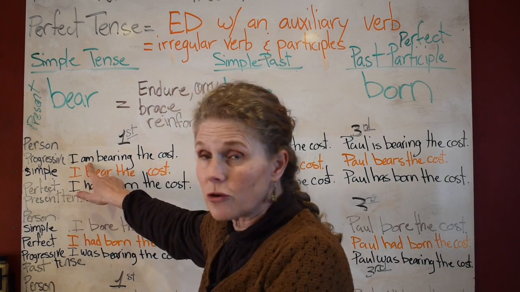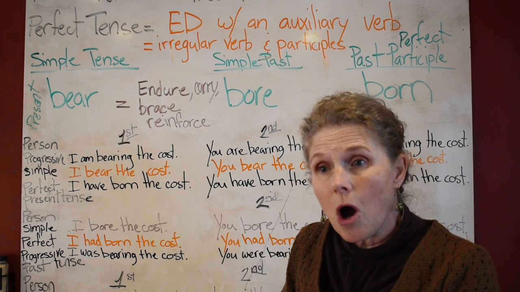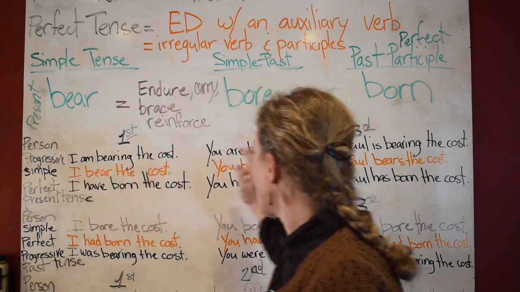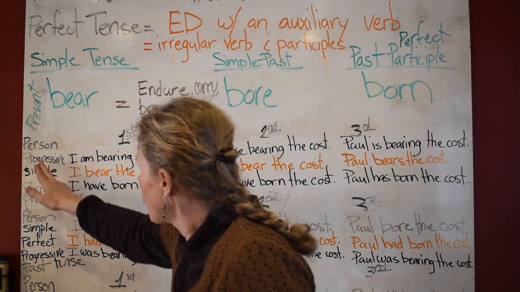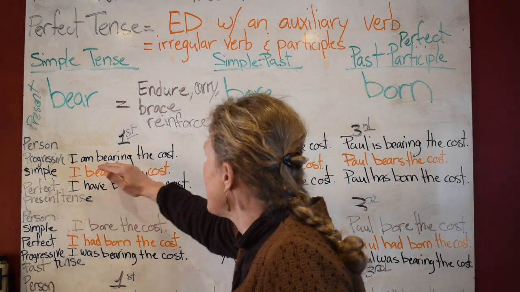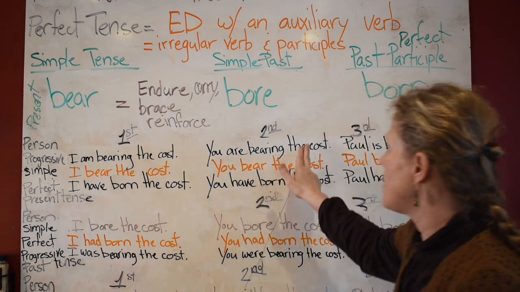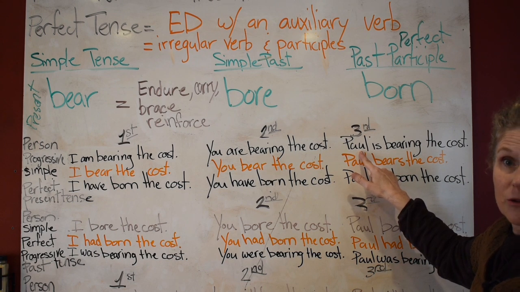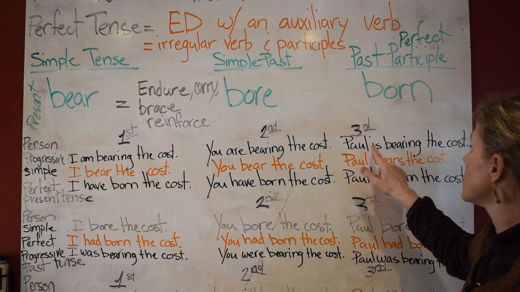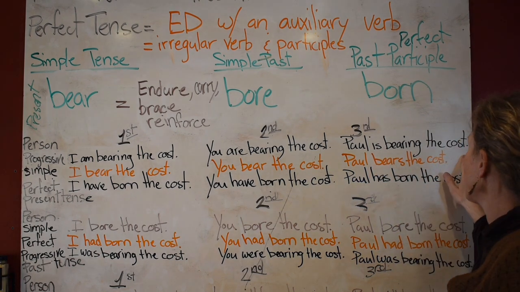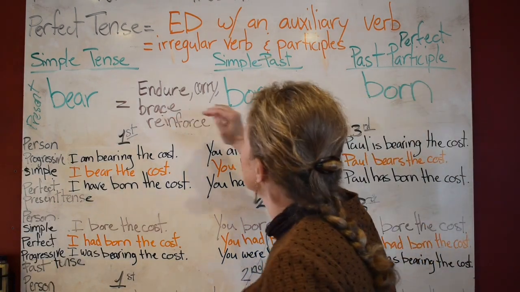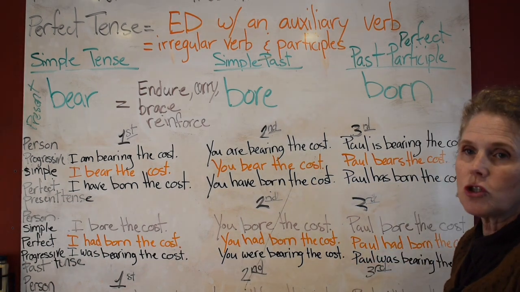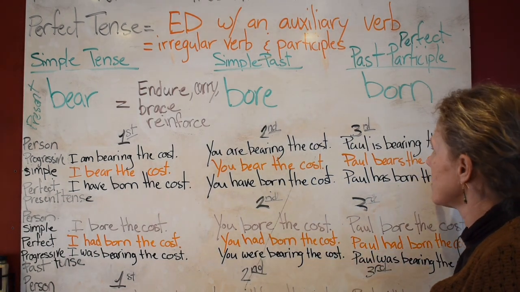And then you have to use the correct auxiliary verb: am, are, and is. When you are in the present tense, you're using am, are, and is for the progressive. Okay, so now I am bearing the cost. You are bearing the cost. Look what happens here. Third person singular is bearing the cost. So Paul is bearing the cost, right? So he's enduring, he's carrying, he's reinforcing what the cost is. This means you are being responsible right here.